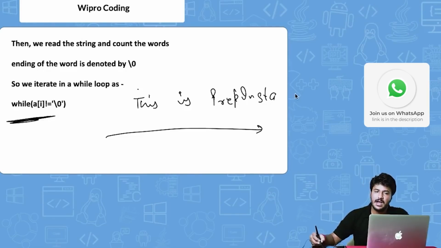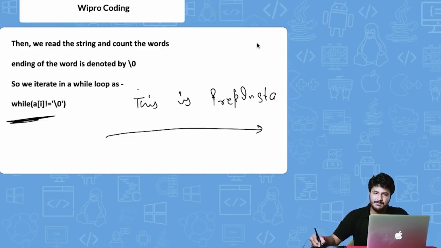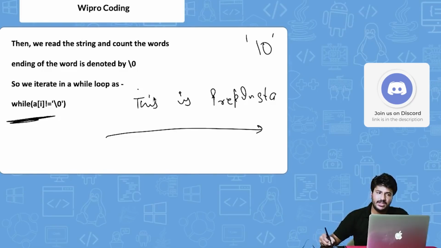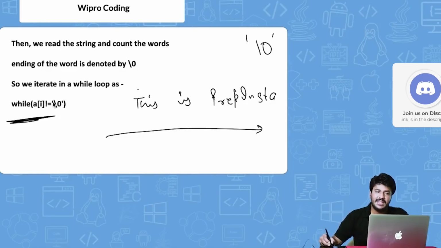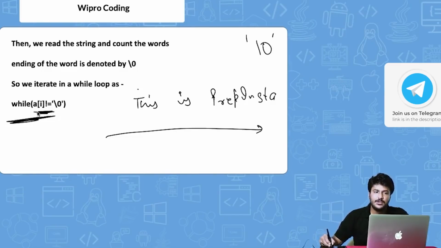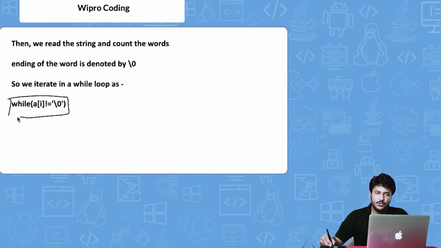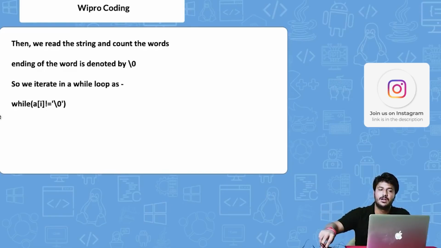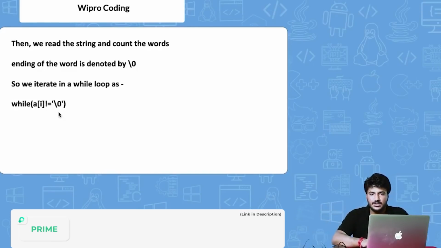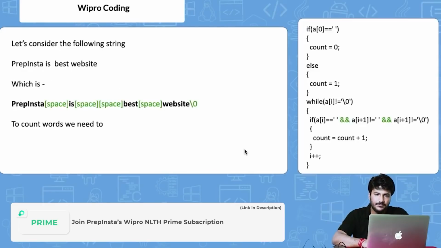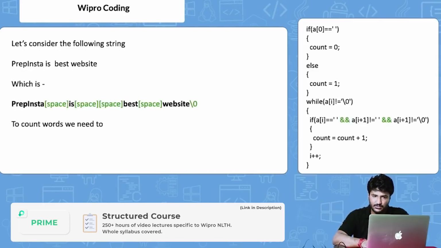What you can do is, any particular string ends with \0. So what we are doing is we are saying run this while loop until and unless you encounter \0. So this condition will be used for running the loop to iterate upon the whole string altogether, right? So that is what we are doing here. Okay, so let's move ahead to the next one.